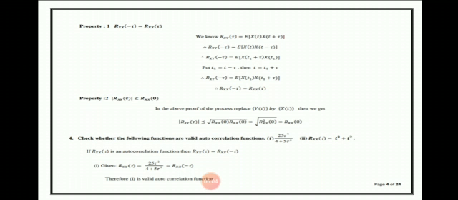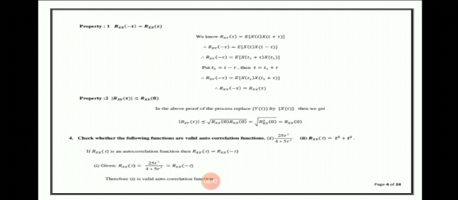Therefore, here tau is replaced by minus tau. Therefore, R xy of minus tau equals E of x of t into x of t minus tau. R xy of minus tau equals E of x of t1 plus tau into x of t1. Put t1 equal to t minus tau, then t equals t1 plus tau. Therefore, R xy of minus tau equals E of x of t1 into x of t1 plus tau. Therefore, R xx of minus tau equals R xx of tau.